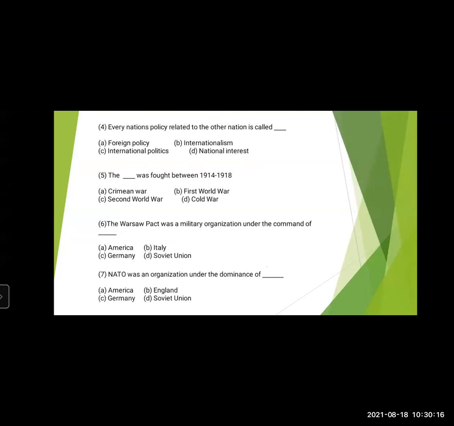Then the dash was fought between 1914 and 1918. Crimean War, First World War, Second World War, Cold War. So between 1914 and 1918, you should remember it was the First World War. Then the Warsaw Pact was a military organization under the command of dash. Options are America, Italy, Germany, Soviet Union.